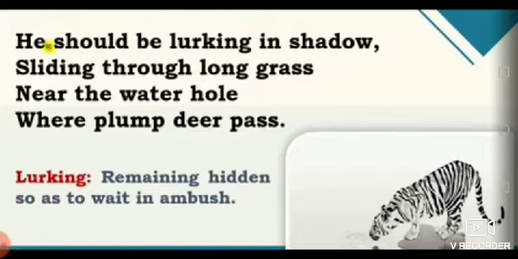Now, the poet says that if this tiger was free, he would have hidden himself behind the long grass near the water bodies so that he could easily catch a deer in order to have it as his food. Basically, the poet wants to say that the actual life of a tiger is to live in the jungle where he could catch his prey and eat it. But the tiger in the cage cannot do so.